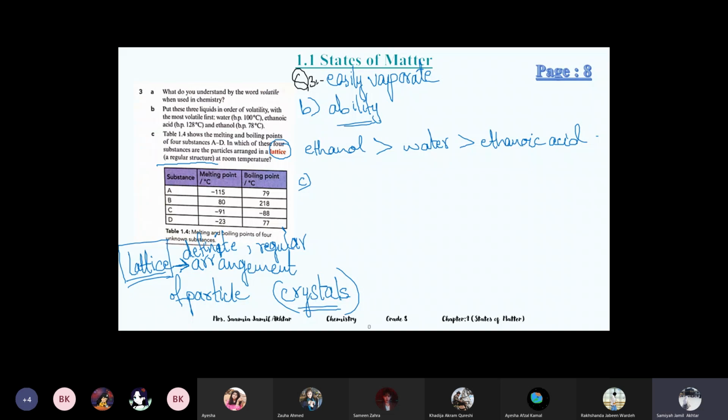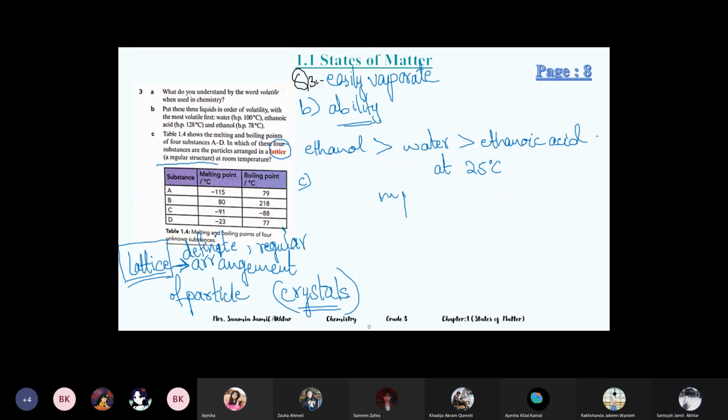So in this question, they are actually asking which of these substances is solid at room temperature. Again, that is the type of question where melting and boiling points are given. So you have to see which one is solid at 25. Which one do you think? I think B, because the melting point is 80 degrees and room temperature has already passed, so it was solid at room temperature. It's A, B, D. A, B, D, all of them?